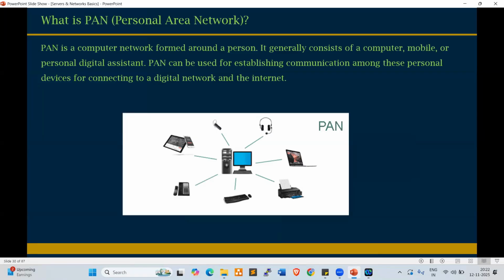There is a distance limitation. So PAN is a computer network formed around a person. It generally consists of a computer, mobile, or personal digital assistant.